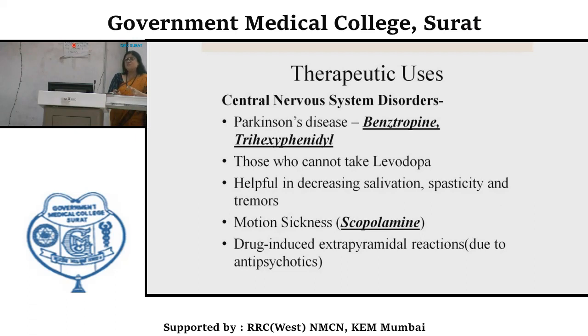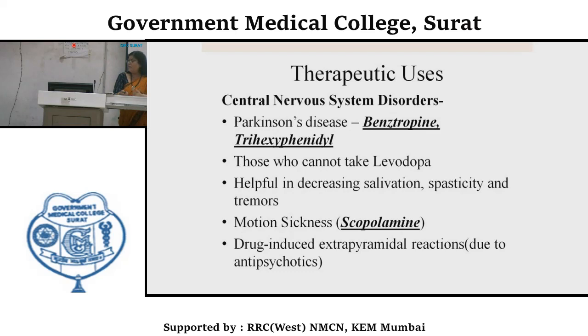First we will see the therapeutic uses related to central nervous system disorders. First is Parkinson's disease, specifically in conditions where dopamine receptors have already been blocked by an antipsychotic, like drug-induced Parkinsonism.